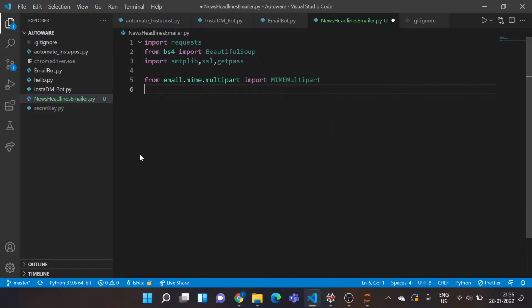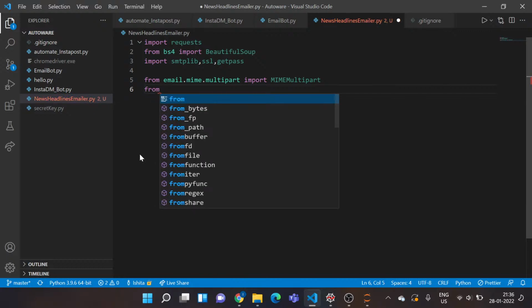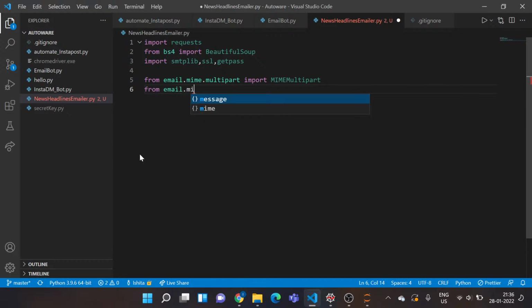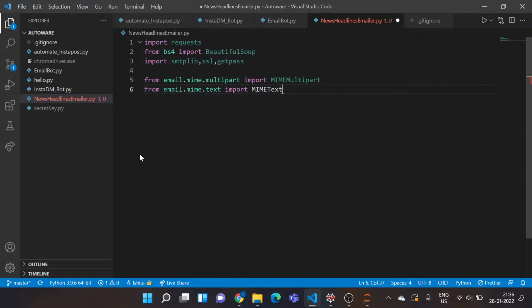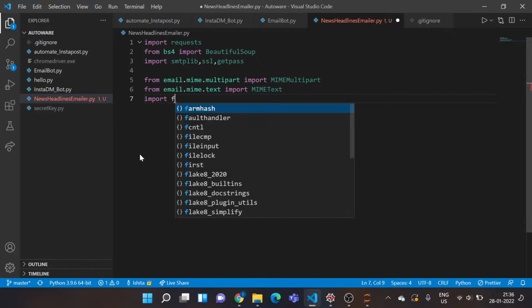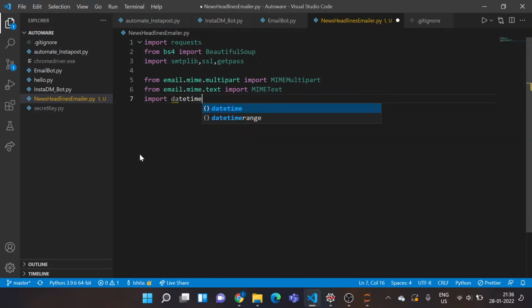Okay, my caps is on. From email.mime, I am navigating into subdirectories, text. You can always find these commands in the documentation. Import MIMEText. Yeah, I'm done with all of that. Now I also want to import datetime. I'm making all the imports beforehand so that I don't run into errors and have to debug them later.